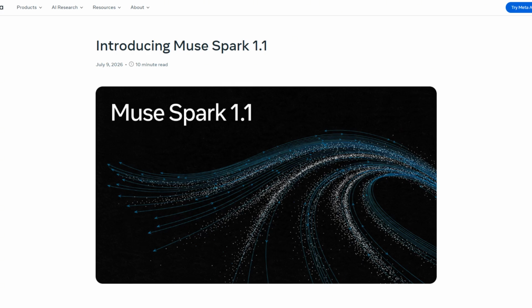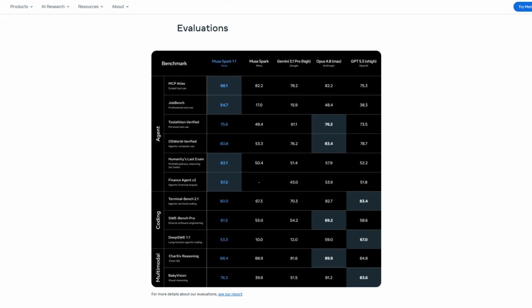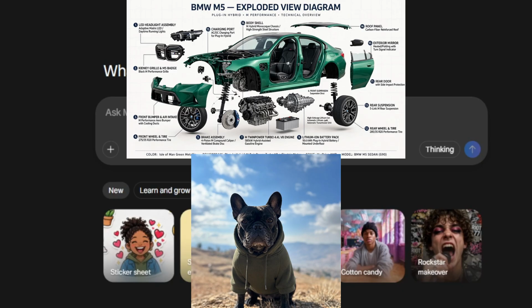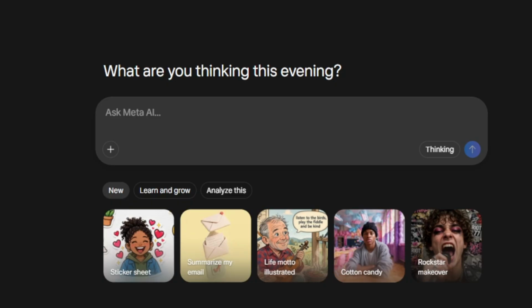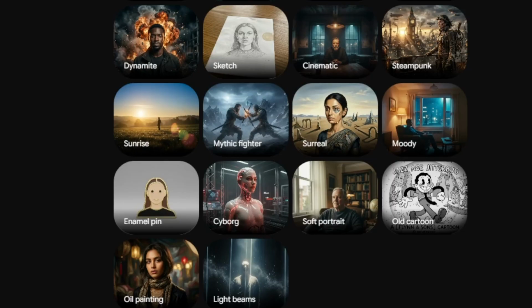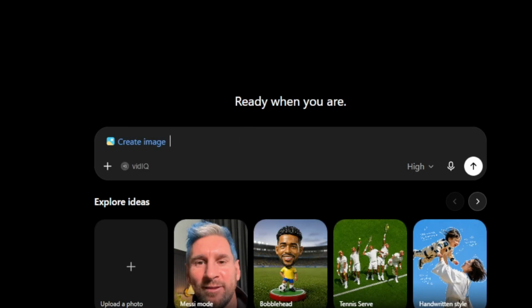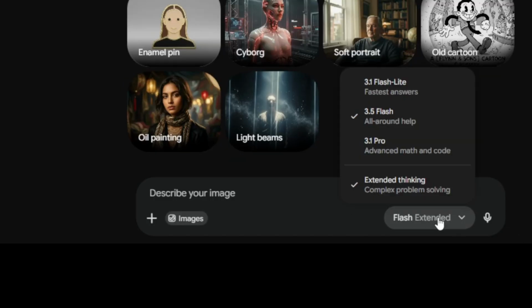So, Meta just dropped a new AI, Muse Spark 1.1. It's their most powerful model until now. And for me, Meta AI is mostly an image generation AI. I know it can do more, but for the premise of this, I'm gonna make it an image generation AI, quote unquote. And I'm gonna put it against Google Gemini and ChatGPT's DALL-E, I think, and Gemini's own image generation. I don't know what the name of it is, and 3.5 Flash extended thinking.